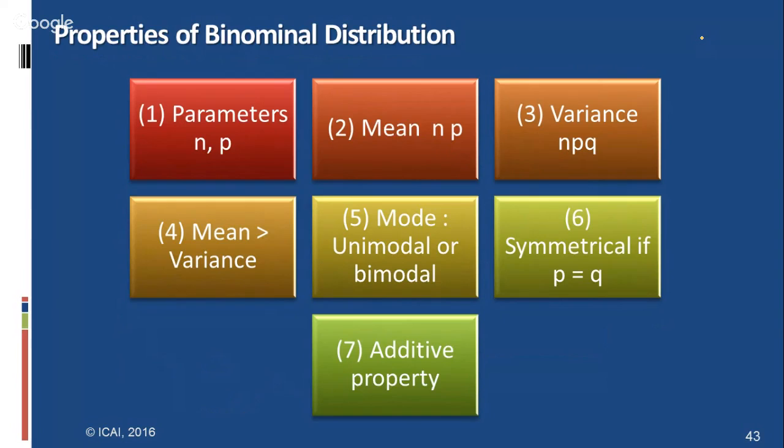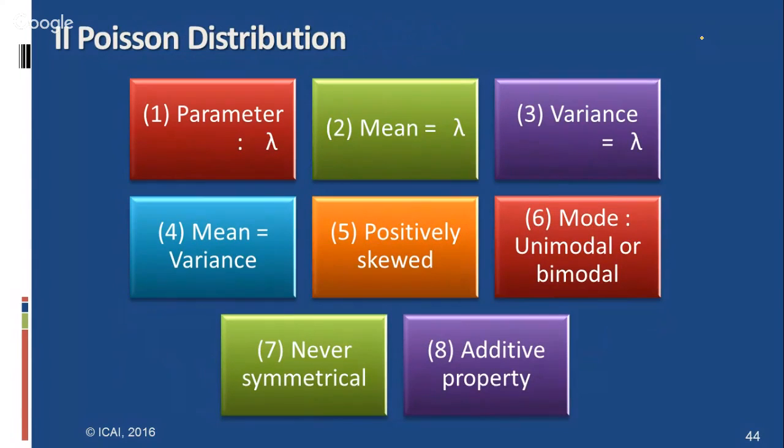And here the additive properties. If you look at the properties, you have to study the binomial distribution properties carefully. For the Poisson distribution, the parameter is lambda. Accidents on a very busy road and errors in the standard study material are applications of the Poisson distribution. Mean and variance are equal, which is a special property of the Poisson distribution. It is positively skewed, unimodal or bimodal, and never symmetrical. Additive properties also apply.